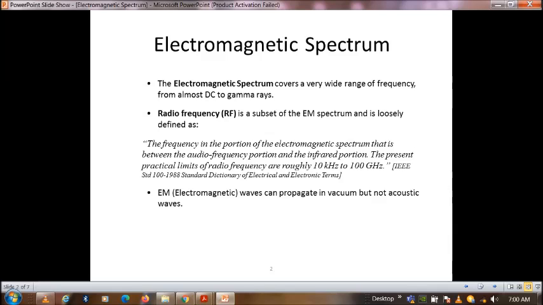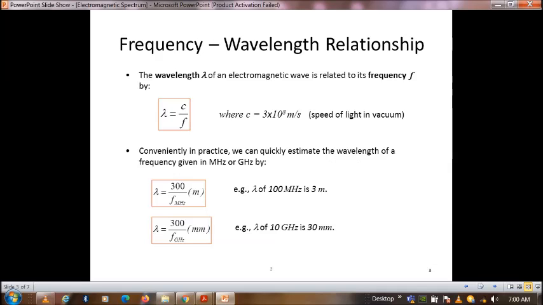To study this spectrum, first we have to see how electromagnetics is related to frequency, which we have already seen in wave equations. Refreshing that, the wavelength of an electromagnetic wave is related to its frequency by the equation lambda equals c by f, where c is the speed of light in vacuum, 3 x 10^8 meters per second.